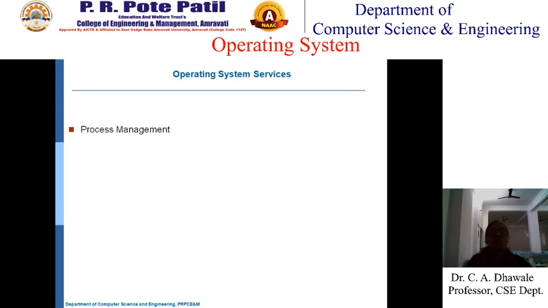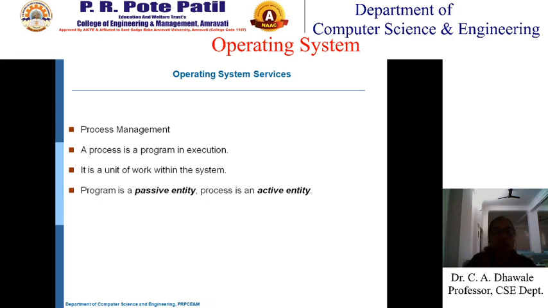So just take a look at this. I told you that a process is nothing but a program in execution. Whatever tasks you decide on, the task which you execute is a process. So it is a unit of work within the system. Now a program is a passive entity because it is stored on the hard disk, and a process is an active entity because it is loaded in the main memory and executed.